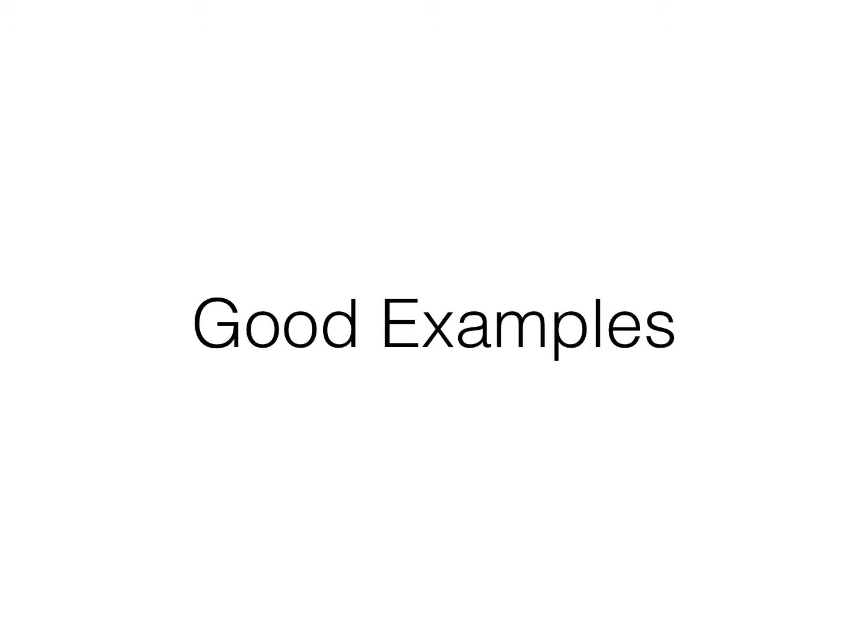So I've got some good examples here of AMA documentation. Now, mind you, during these examples, we're only going to look at the actual AMA documentation and what went into specifically the AMA.